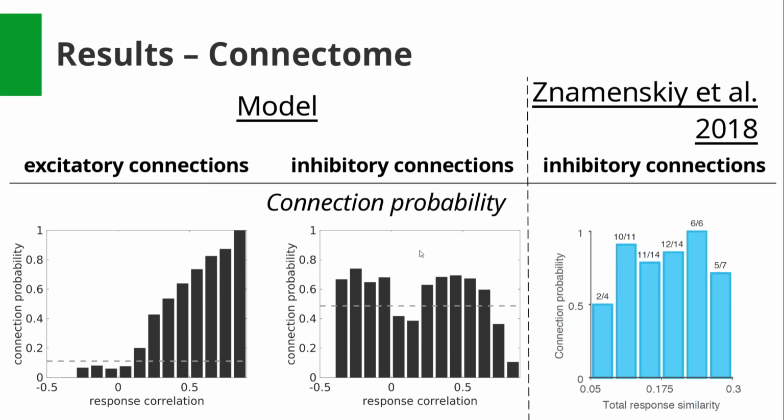For the inhibitory connections, we see a different pattern. Uncorrelated neurons have a connection probability slightly below chance level, whereas negatively or positively correlated neurons are slightly above. However, the connection probability drops for highly correlated neurons. This is because of the function of inhibition to decorrelate the neurons. Only unconnected neurons can develop high correlations. When they are connected, then the correlation quickly decreases because of the increasing inhibitory weight.